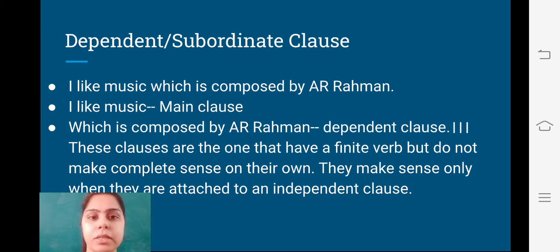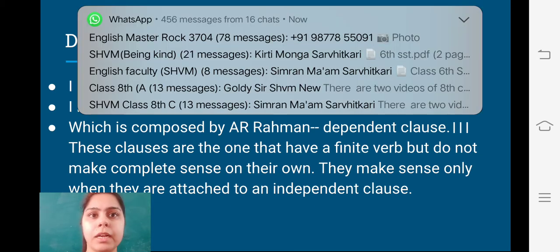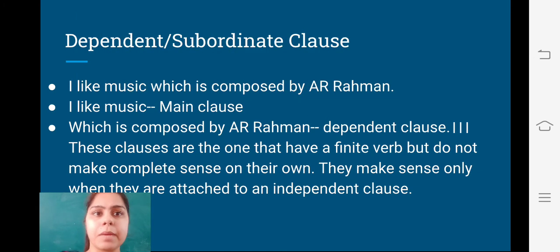Dependent clauses only make sense when they are attached to an independent clause, like which is composed by A.R. Rahman has been attached to I like music, and this is how this clause can make complete sense with the help of this group of words. I hope I am clear with this topic.